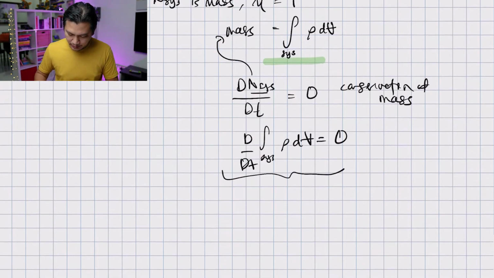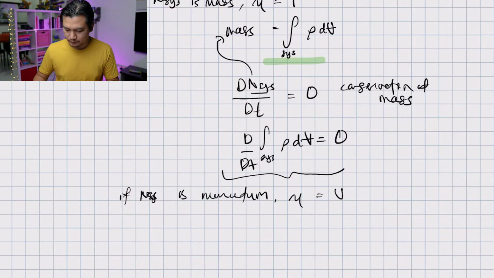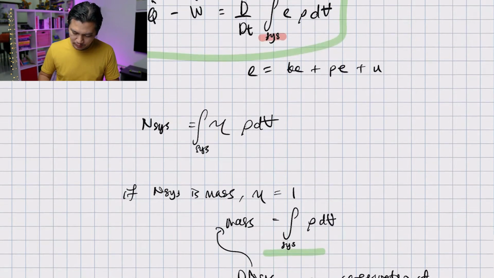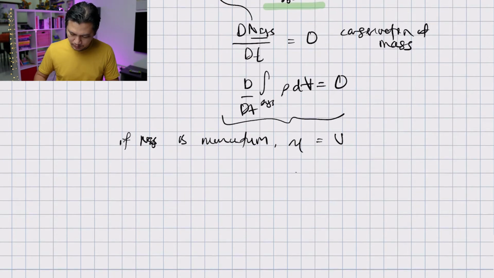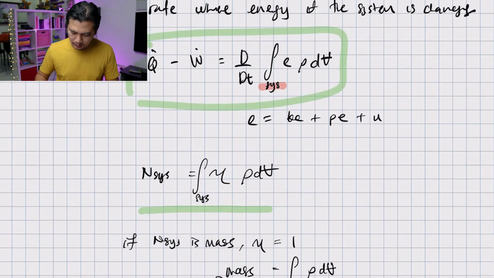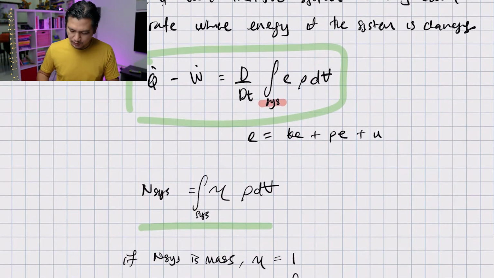Now let's say that N system is momentum, then your eta becomes V. So by using this equation, the momentum of the system becomes V rho dV.